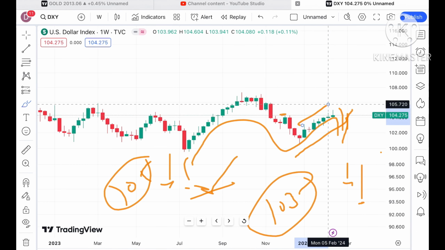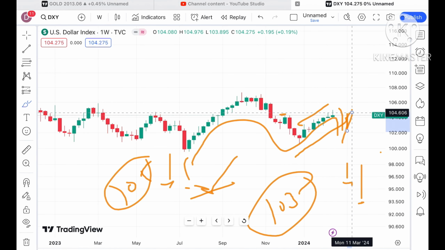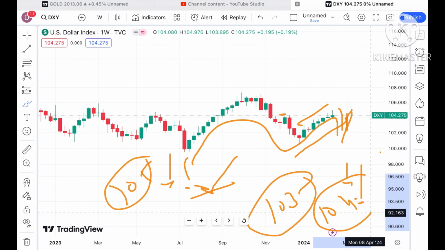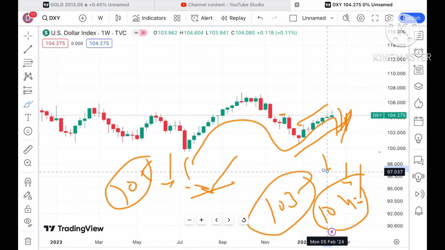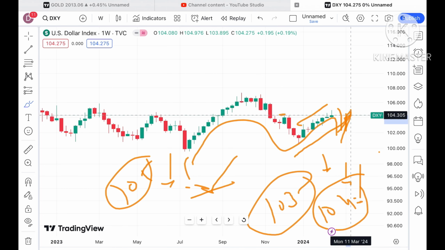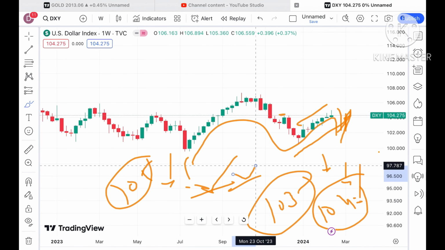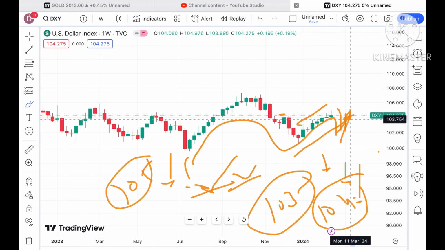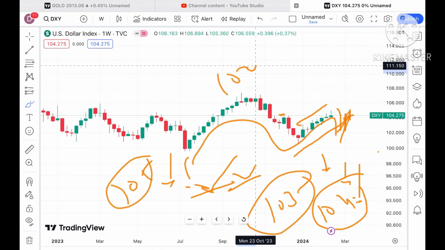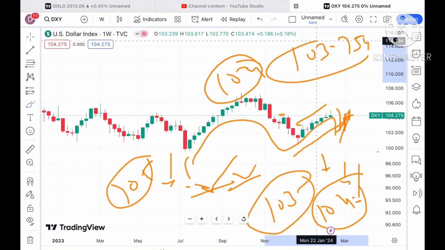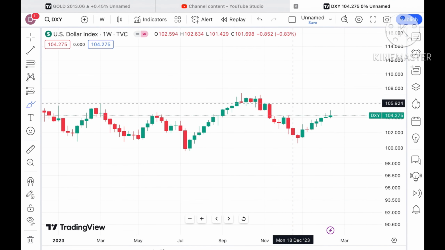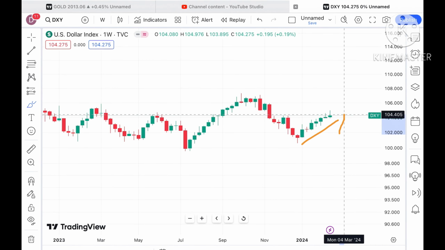Let me show you how the dollar index is performing. There is a continuous upside we have seen in the dollar index, and chances can be high that as soon as the dollar index moves above a level of 104.6, we can see a further upside movement. Then there is a probability that gold can move further down, but as of now we can see that it is sustaining at a strong support. So if the price started moving below this particular support, there is a probability it will move below a level of 104 and can touch a level of 103.574. So chances can be high we can see a further downfall.